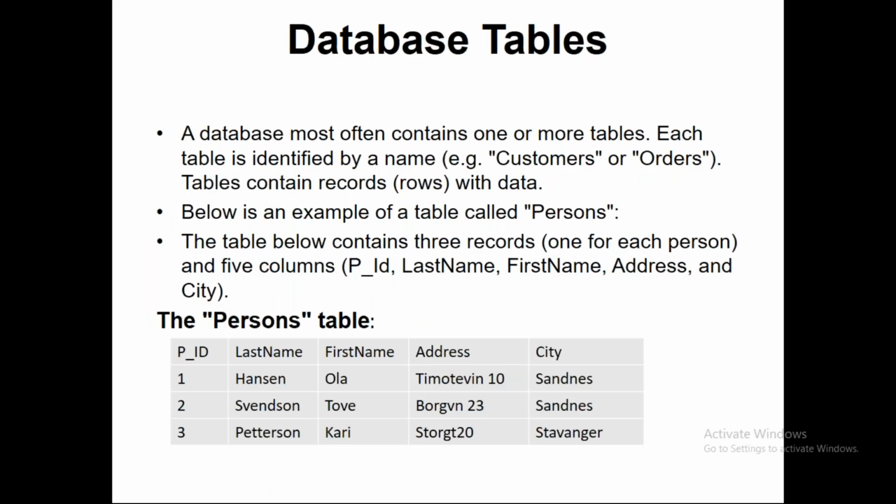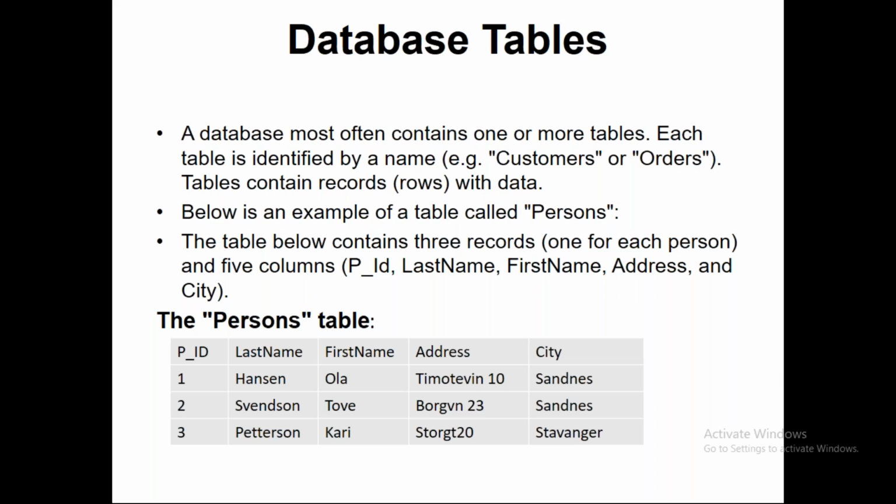So how does a database table look? A database most often contains one or more tables, obviously multiple tables. Each table is identified by a name, for example, customers and orders, and tables contain records with the data.